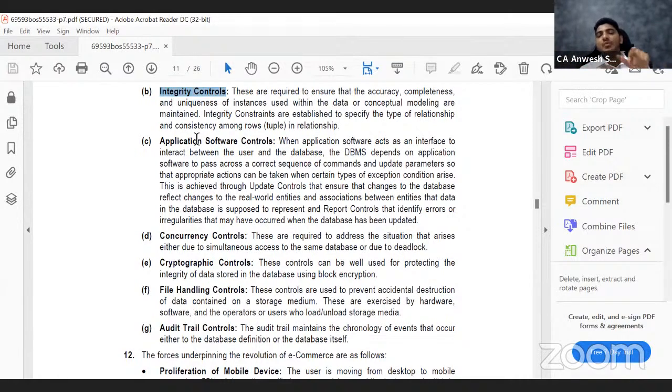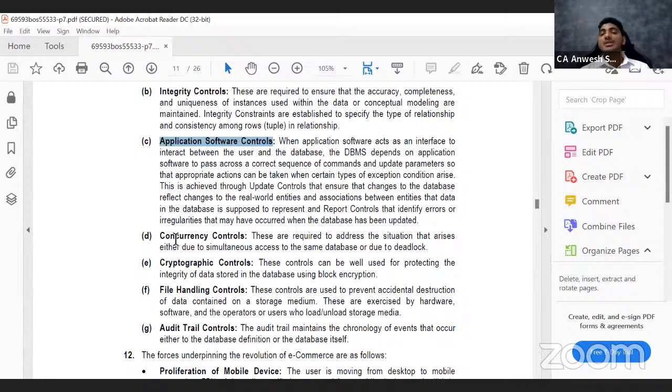So similarly, let us say I'm using one software to pass the entry. First I'm going to pass the entry of sale, then I'm going to pass the entry of purchases. The software should not say that, oh, this is impossible. But the software should understand that it must process the purchase entry first, then process the sale entry. So that control, the application should take care of that aspect.